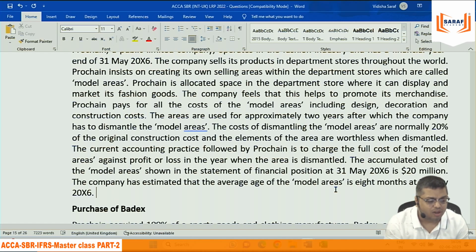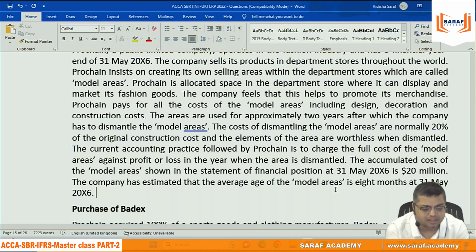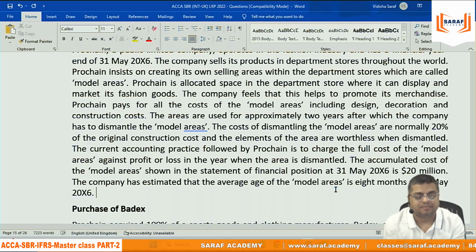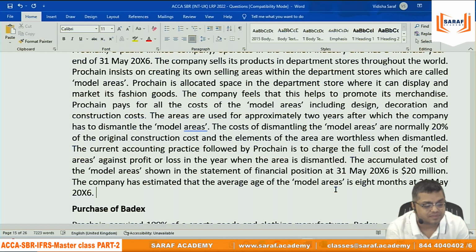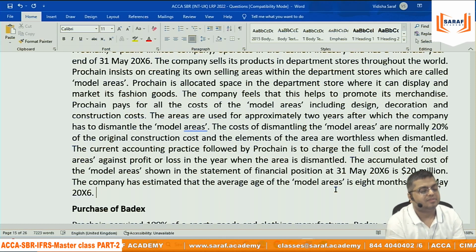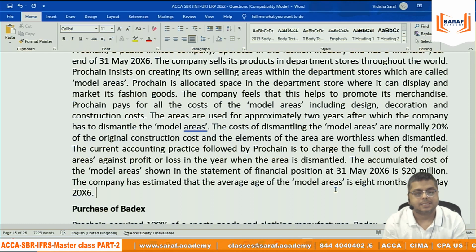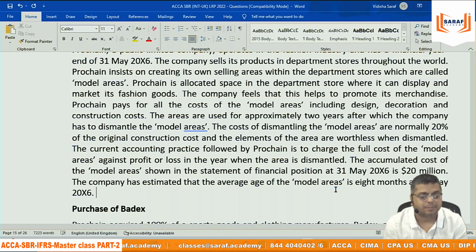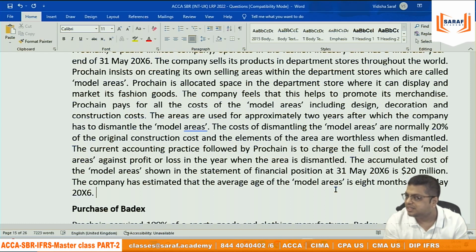The accumulated cost of model area shown in the statement of financial position is 20 million. The company has estimated that the average age of the model areas is 8 months at 31st May 2016. You cannot say that. That means there was a depreciation for 16 months done on that, if you consider the 24 months story.